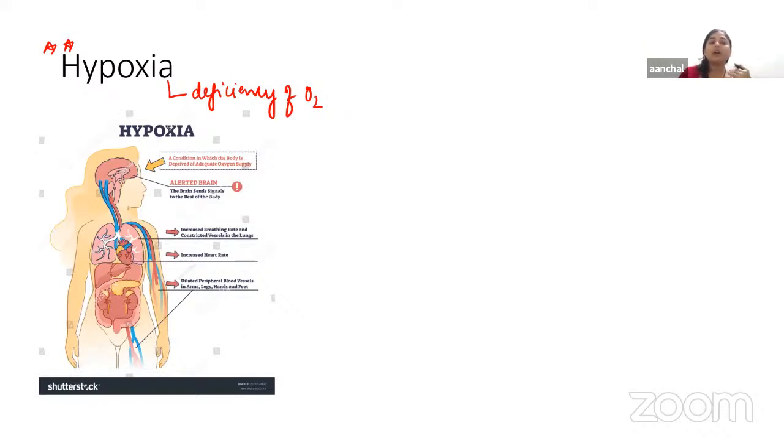There is also another term known as anoxia. Anoxia means absence of oxygen, total absence. In older days the term anoxia was in use, but right now we use hypoxia, since there is no possibility of total absence of oxygen in living conditions, so that term has now been abandoned. So right now we use the term hypoxia, meaning deficiency of oxygen.